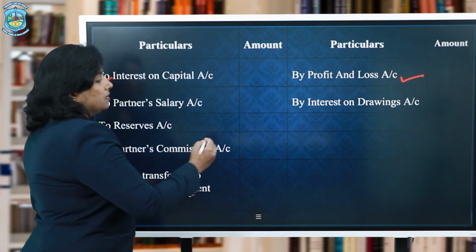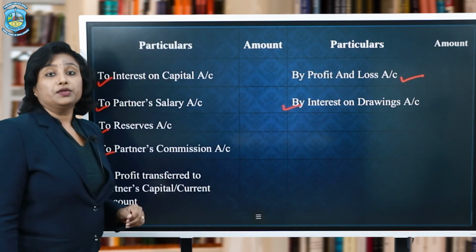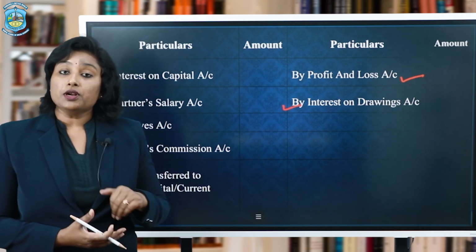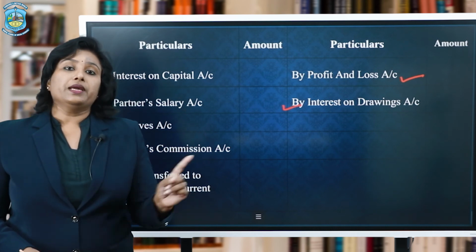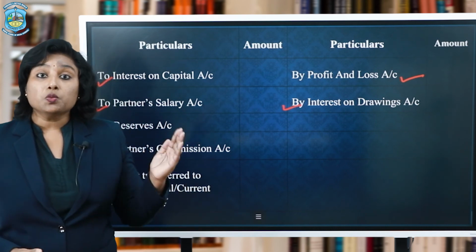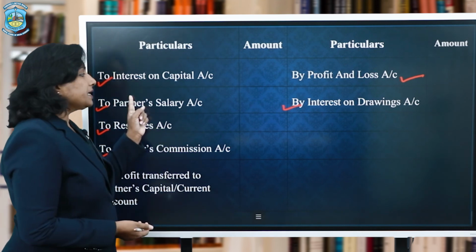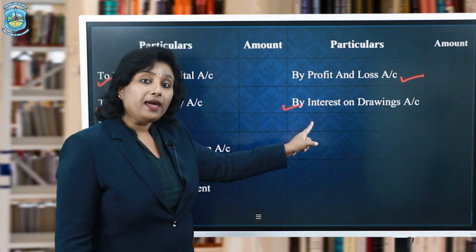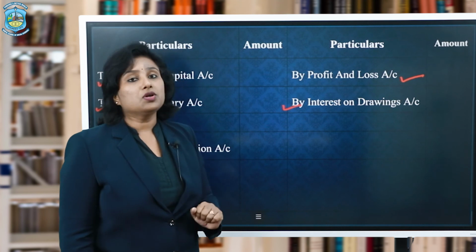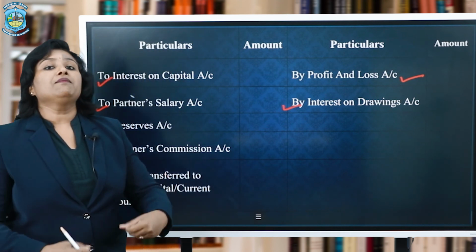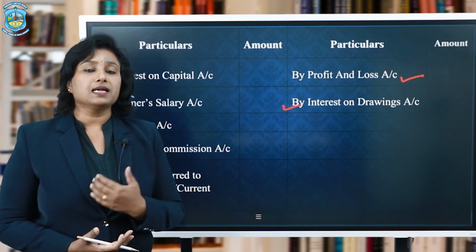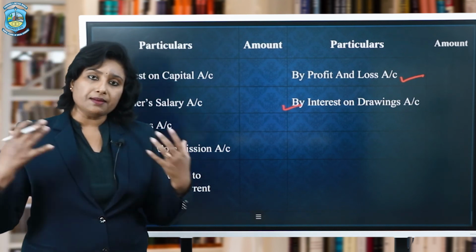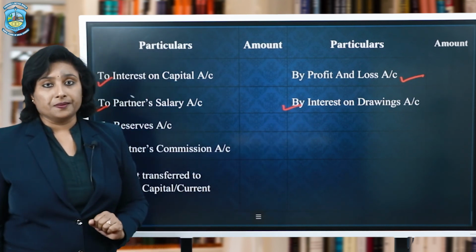There can be some withdrawals made by the partners for their personal use. Now, if the partners are withdrawing some amount from the firm for their personal use, they are liable to pay interest to the firm. Why? Because when they had contributed capital, they were asking interest on capital from the firm, and when they are withdrawing from the firm, they are liable to pay interest on drawings to the firm. It is simply paying back, whatever you are getting from the firm, you are paying back some amount against it. And since interest on drawings is income for the firm because they are getting something from the owner, it is written in the credit side, right?